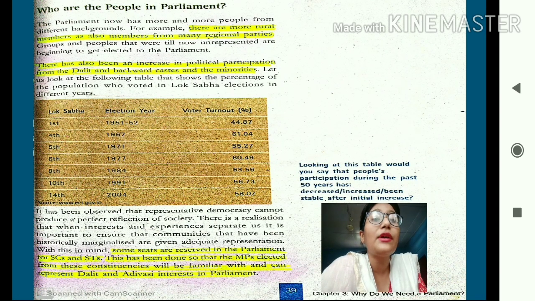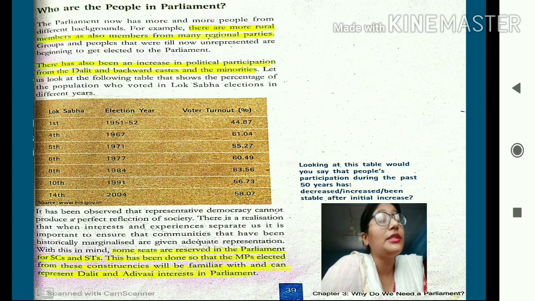So students, it is very important that in a country, all the people should have a fair chance to be represented in the parliament. It is very important that every section of people should have the right to participate in government making. Every section of people should have the right that their voices should be heard. So students, keeping in mind all these things, some seats are now reserved in parliament for the scheduled caste and scheduled tribes, so that the people belonging to the lower caste do not feel deprived.